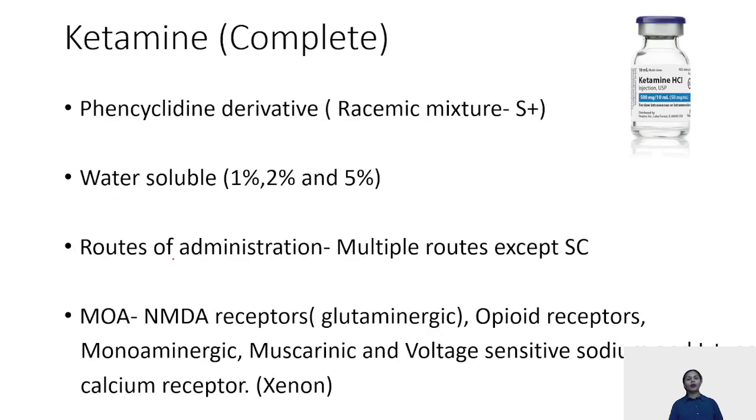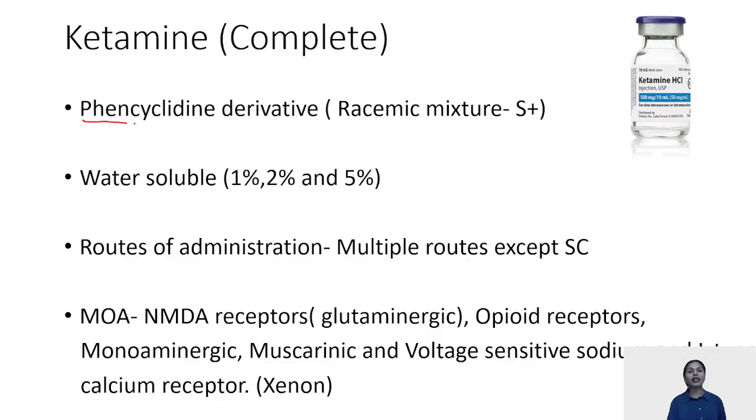Now finally coming to ketamine. Ketamine in itself is known as a complete induction agent, because it gives very good analgesia to the patient. It is a very good analgesic for the patient, that is ketamine. It leads to sedation, amnesia as well as analgesia.